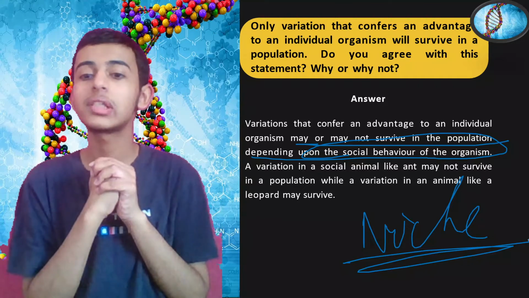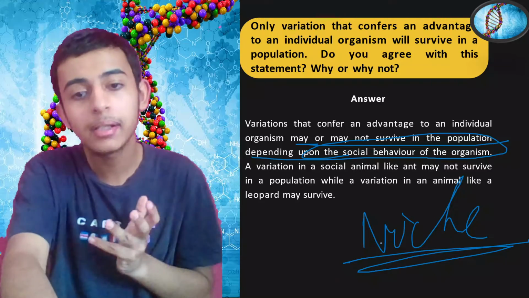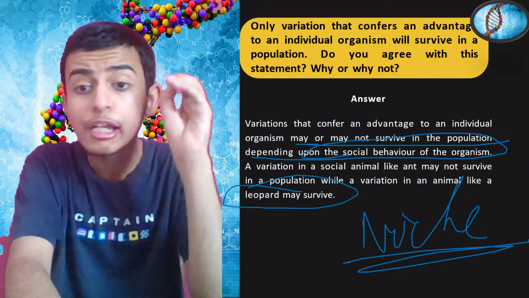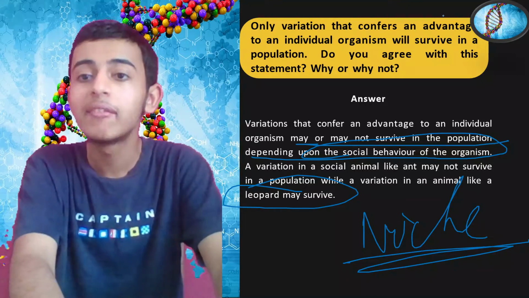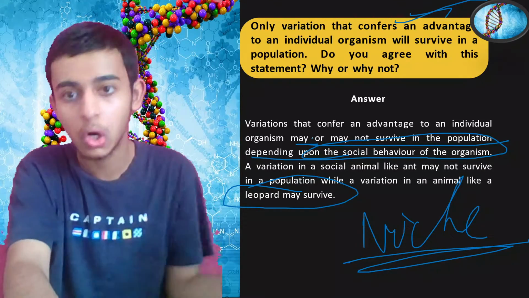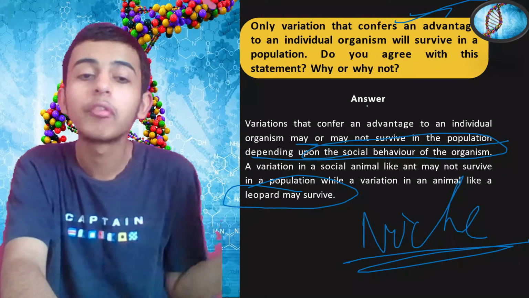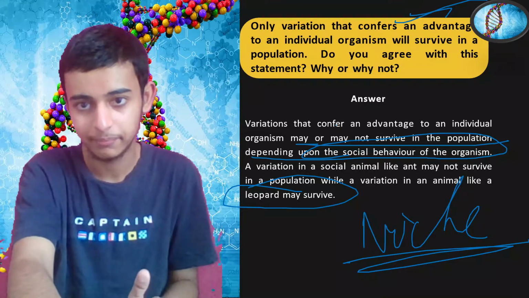A variation in a social animal like an ant may not survive in a population. A variation in an animal like a leopard may survive. So it depends highly on that organism, whether that variation is suitable for it and providing an advantage or not. It should suit the environment of that particular organism.